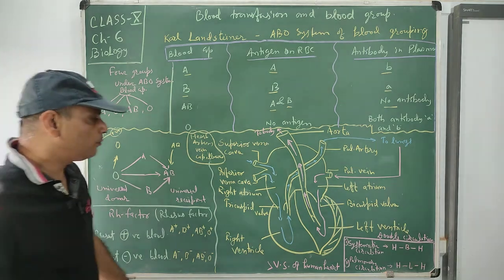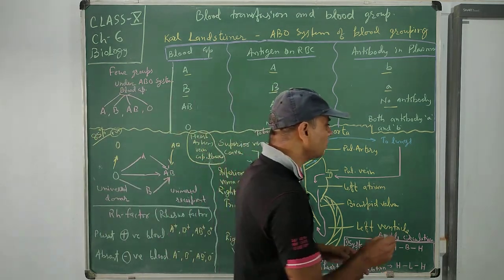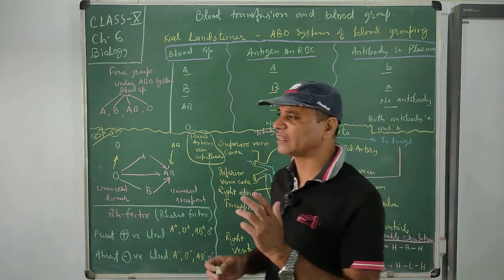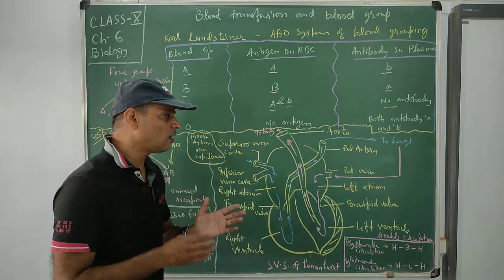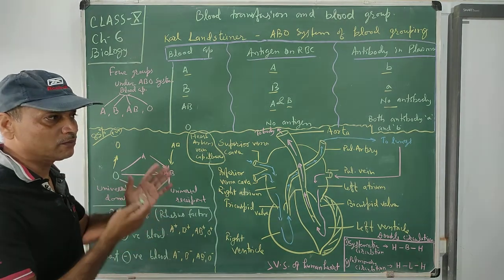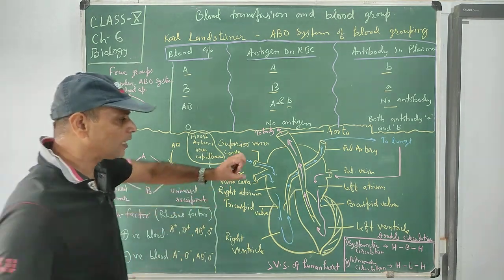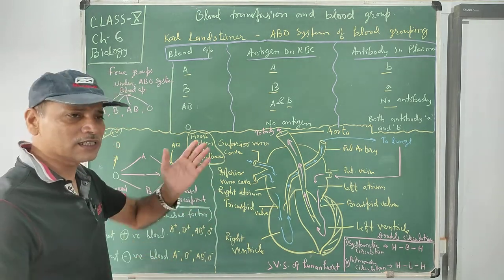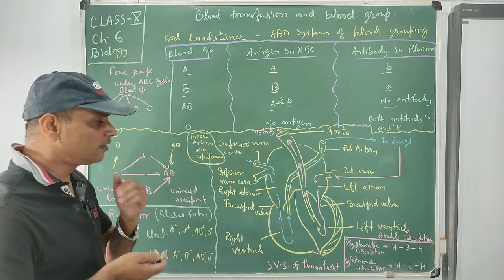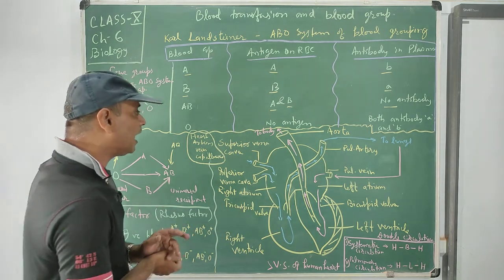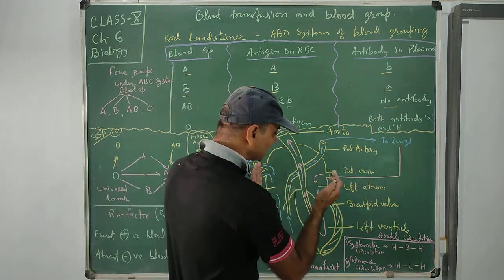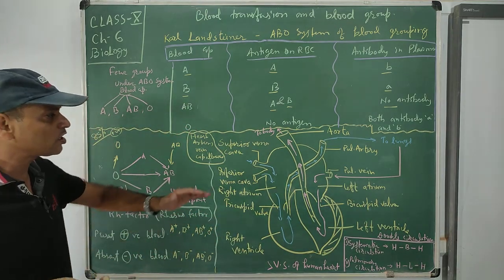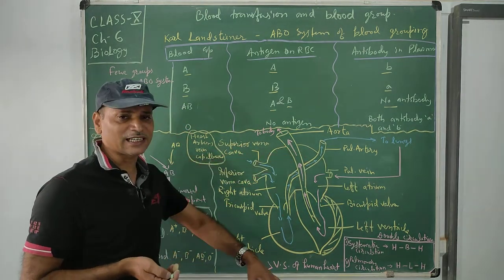So see, the pumping organ is the heart. You know, the heart is made up of cardiac muscles, muscles which never get fatigued or tired. So it always does its activity from birth to death. The rhythmic contraction and relaxation takes place in systole and diastole very efficiently. So see what the structure of our heart is and how it performs its activities. So we can discuss the physiology of the heart as well as its structure.